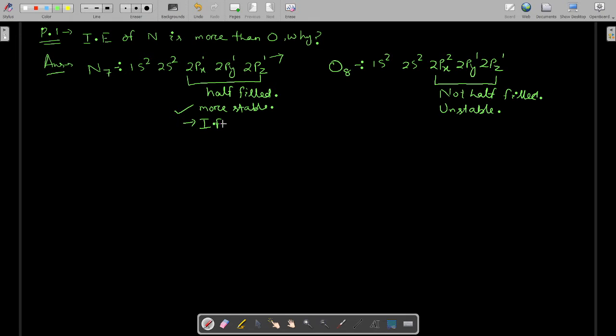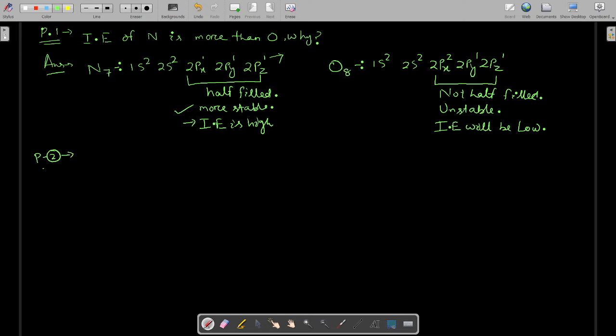Ionization energy is high. Yes or no? Ionization energy will be high. Here it is unstable, so it can lose an electron easily. So ionization energy will be low. Yes or no?